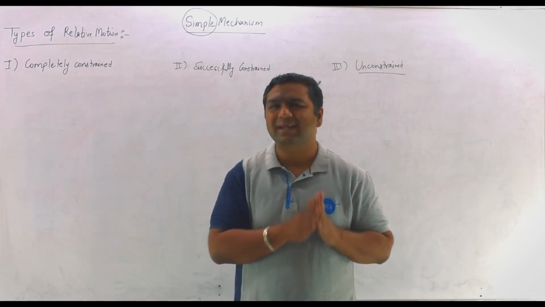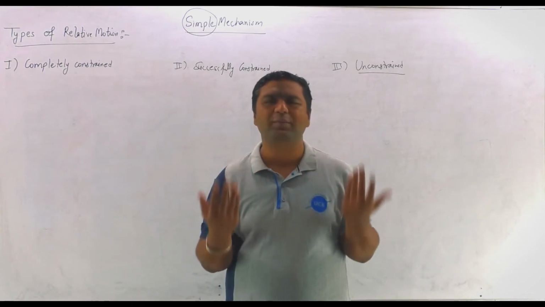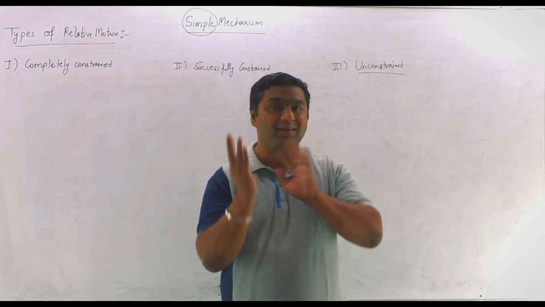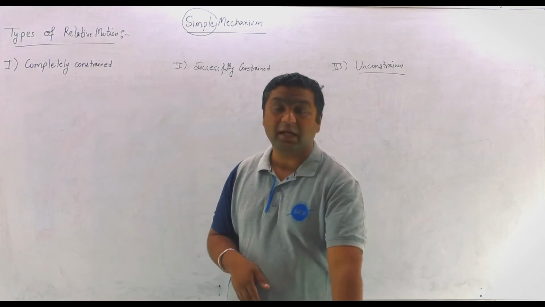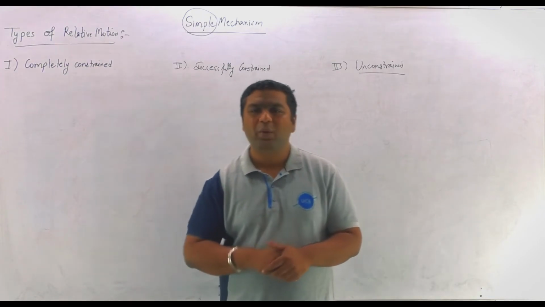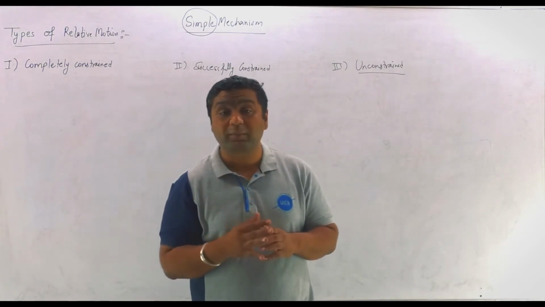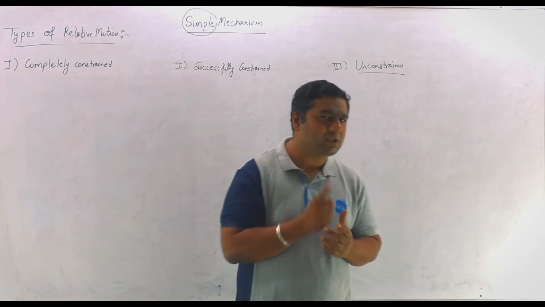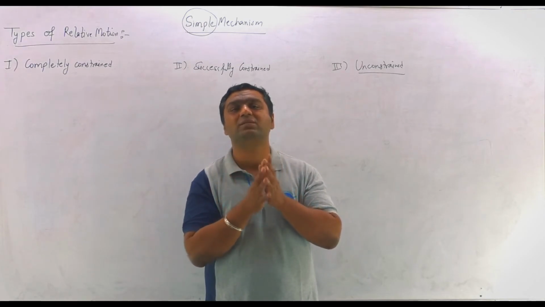So I need to get a desired motion. Let us say there are many possibilities for the tool to move. To get one desired motion, you need to lock the other motions. When you do that, then and only then you can have one constrained motion. So to get one constrained motion, other motions must be restricted.